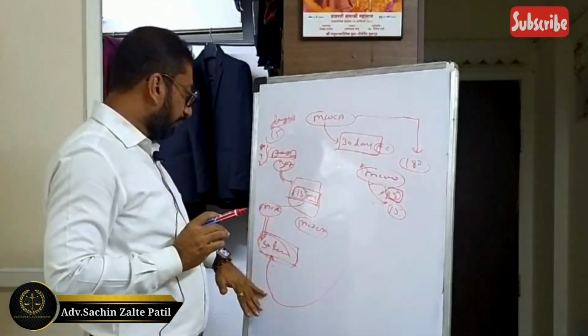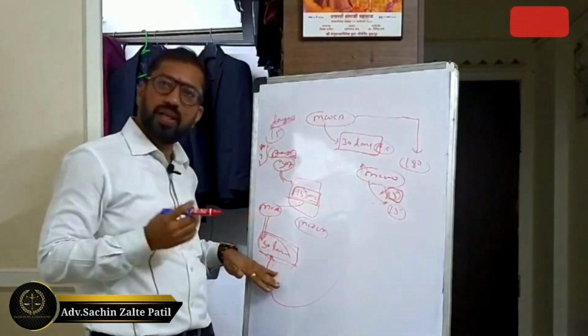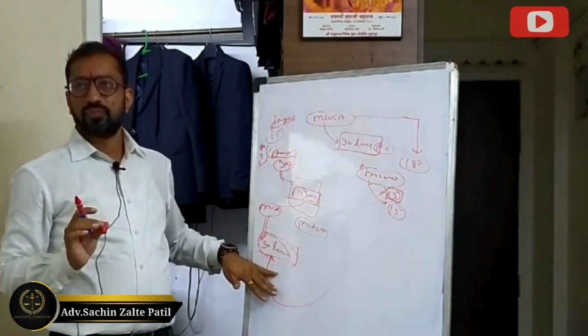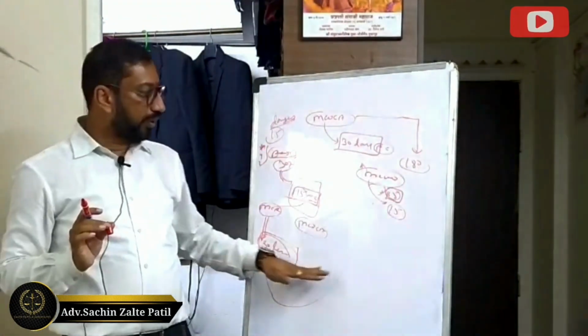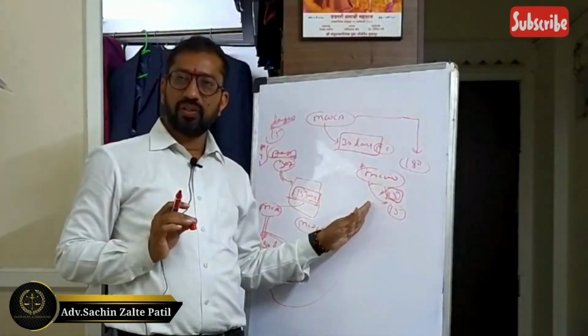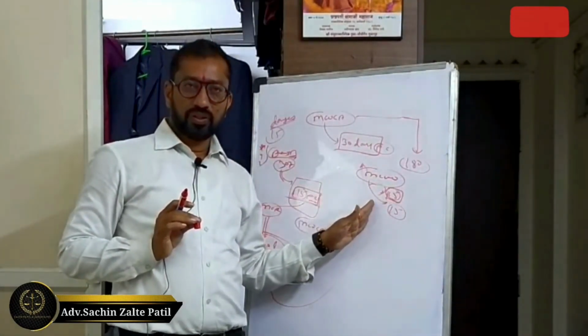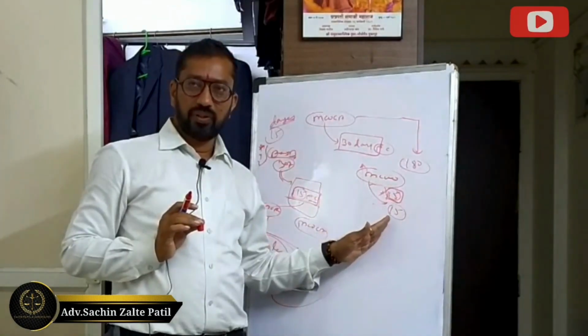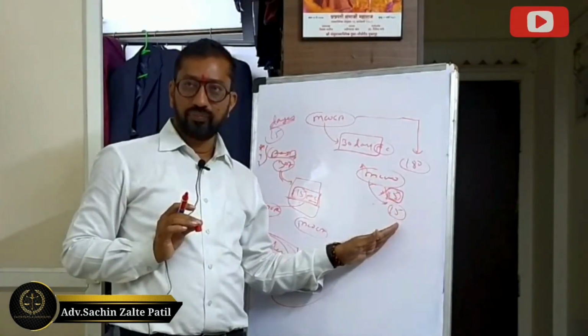But now what happens here is that 30 days have lapsed. After lapse of 30 days, the accused has been produced before the magistrate. In that circumstance, whether the MCOCA court has power to grant a further PC after the lapse of 30 days.